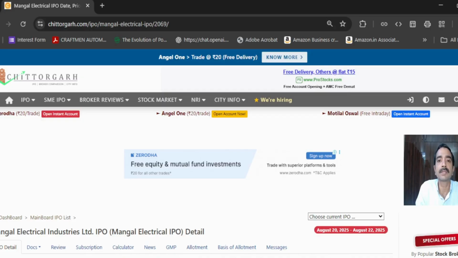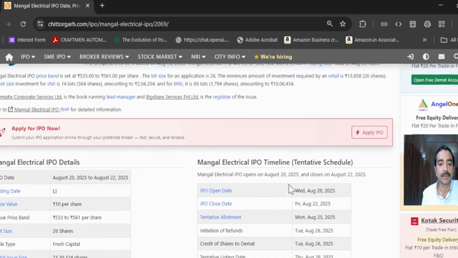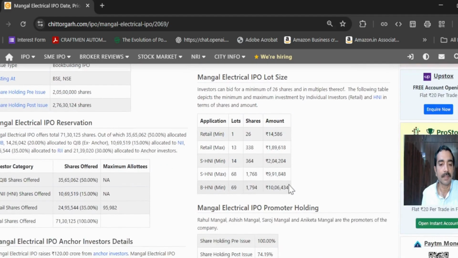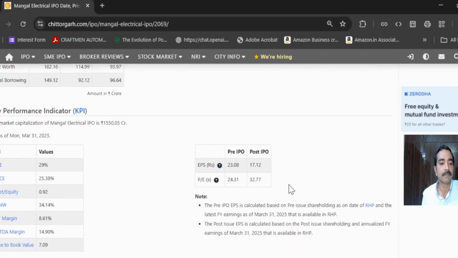Basically, Chittorgarh is a very famous site. It gives a lot of information about IPOs. This site is dedicated to IPOs which are coming up, and it gives a lot of very important information. As you can see on the screen, it has a lot of information available. It's a very beautifully designed site, and it covers every aspect very nicely.